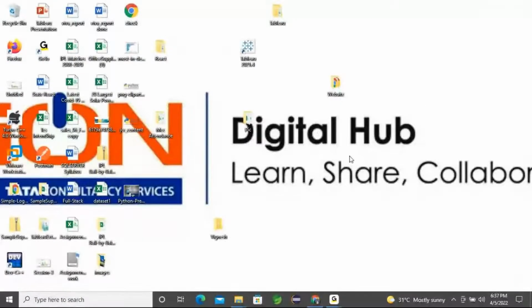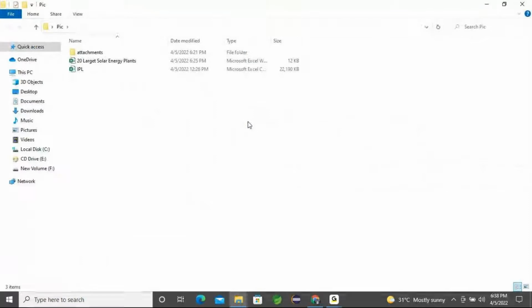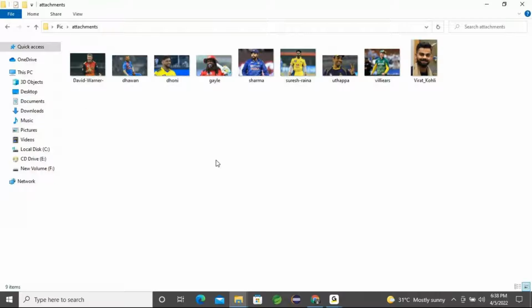I have some set of data here. This data I will share to our WhatsApp group, so you can start working with these attachments. One is some images you can download from the internet. Some player images which I have put on that screen, for example David Warner, Dhawan, Dhoni, Chris Gayle, Rohit Sharma, Suresh Raina, Robin Uthappa, AB de Villiers, and Virat Kohli.